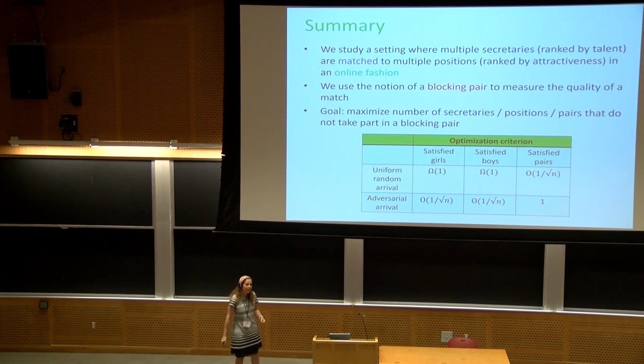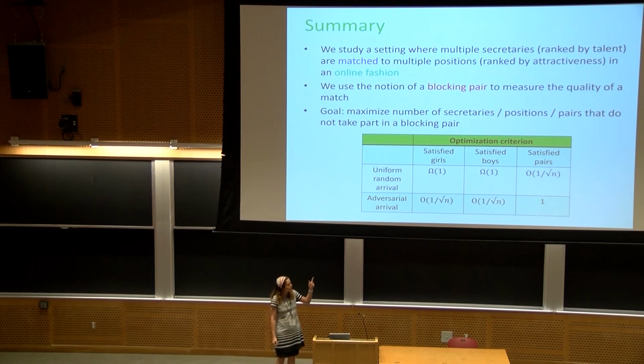In other words, we have a theorem showing that if there is an online algorithm that satisfies some fraction of boys, we have a way to transform it into an algorithm that also satisfies exactly the same number of girls.